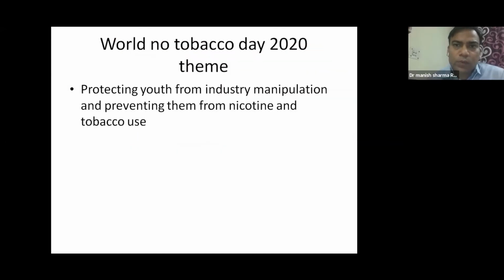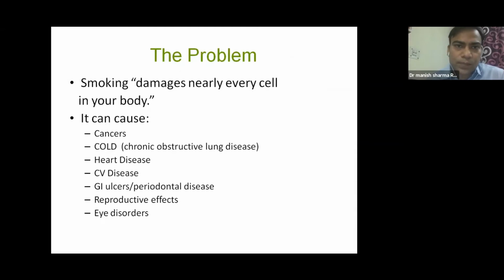Today is World No Tobacco Day, and the theme for this year is protecting youth from industry manipulation and preventing them from nicotine and tobacco usage. So what is the problem? Smoking basically damages nearly every cell of your body. It can cause cancers. It can cause chronic obstructive lung disease, which leads to decreased oxygenation in our body. It can lead to heart diseases, cardiovascular diseases, GI diseases, reproductive diseases, and some eye disorders. We will briefly talk about these one by one.